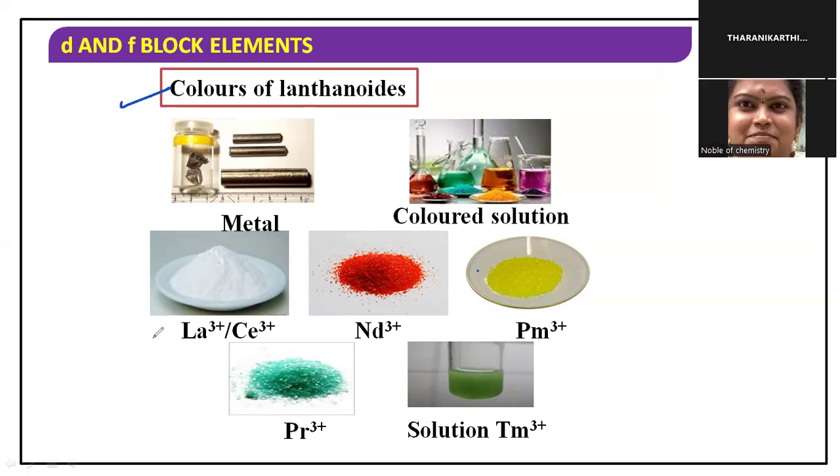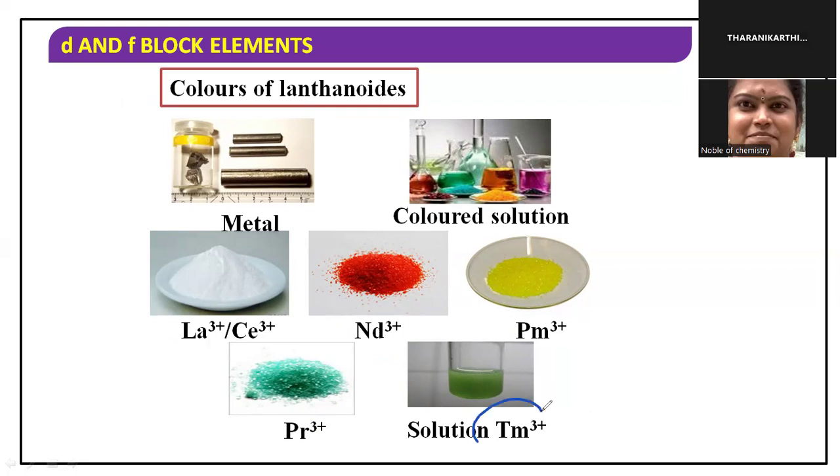Say, for example, lanthanum and cerium are white in the solid state, neodymium is orange in the solid state, promethium is yellow in the solid state, and praseodymium is green in the solid state. Some of the metals show color in the solid state, as well as in the solution state.